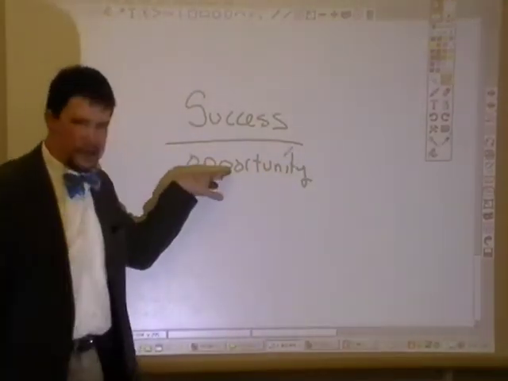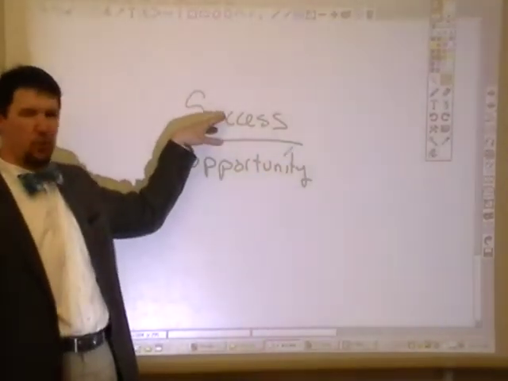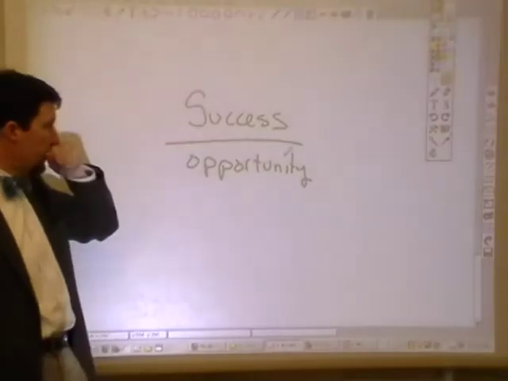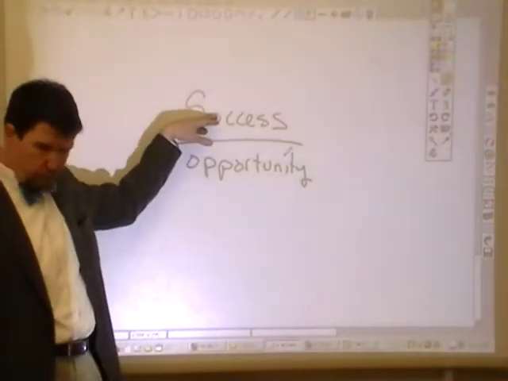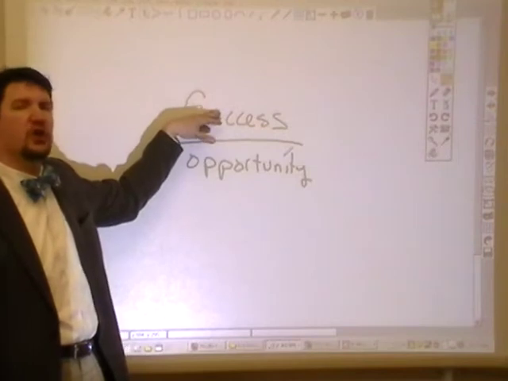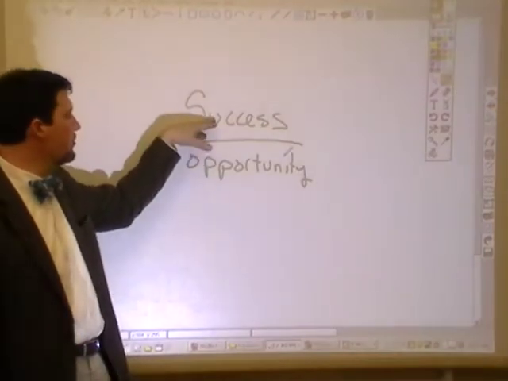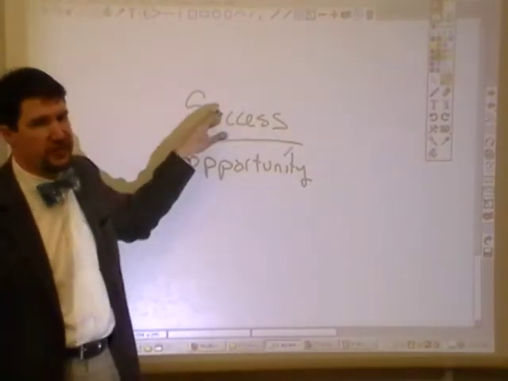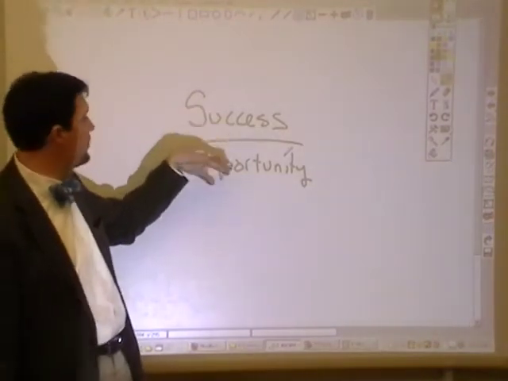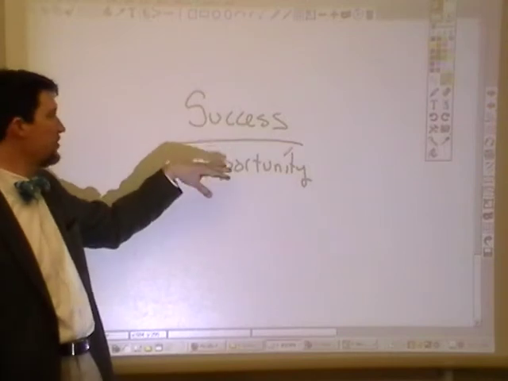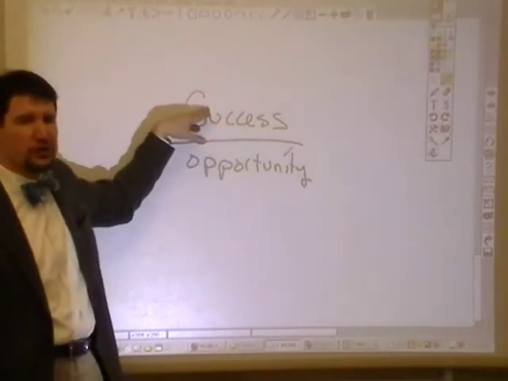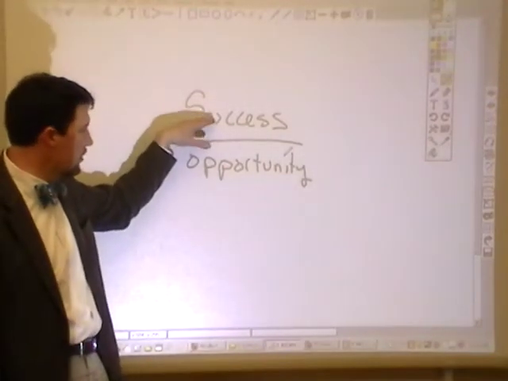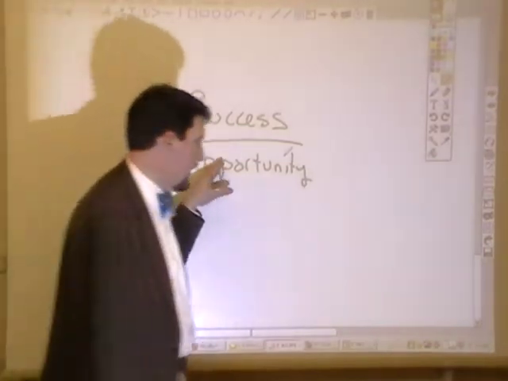Opportunity meaning what can happen. Success is what you want to happen. By success, success doesn't necessarily mean it's a good thing. You could be talking about shooting baskets, and you could say the probability of missing, even though missing is not making a basket, that could be determined as success. So success is what you define it to be, what you're looking for out of what could happen.